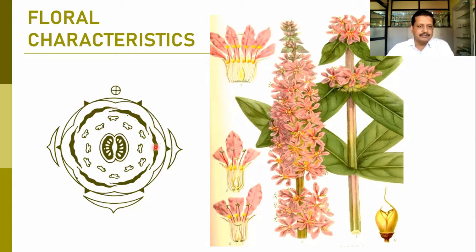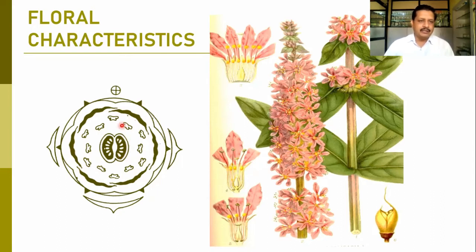Here these are the petals which are imbricate in nature, and see how the petals have been shown here, because petals are normally crumpled. They are wavy, they are not straight, and because of that it has been shown here. That is the crumpled nature of the petals. Androecium is normally in two whorls in the family, and because of that, here the outer whorl has 5 stamens and the inner whorl has 5 stamens. Likewise, the number of stamens has been shown here.